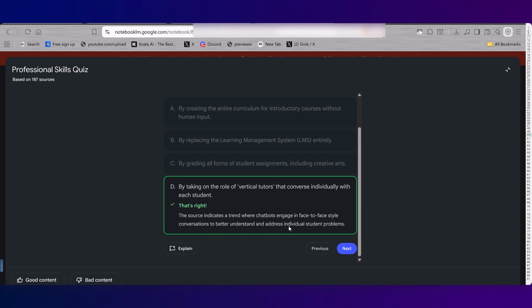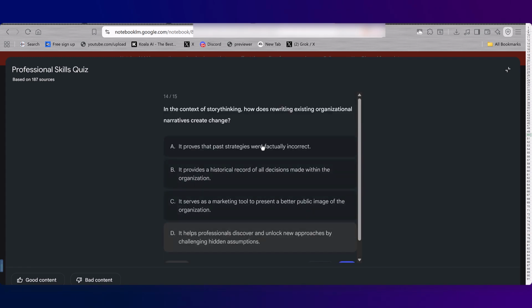Yeah. 14. In the context of story thinking, how does rewriting existing organizational narratives create change? Change the story, change the future. It proves that the past strategies were factually correct? Nope. Provides a historical record of all decisions made? Nope. Serves as a marketing tool? Nope. It helps professionals discover and unlock new approaches by challenging their hidden assumptions, for sure.